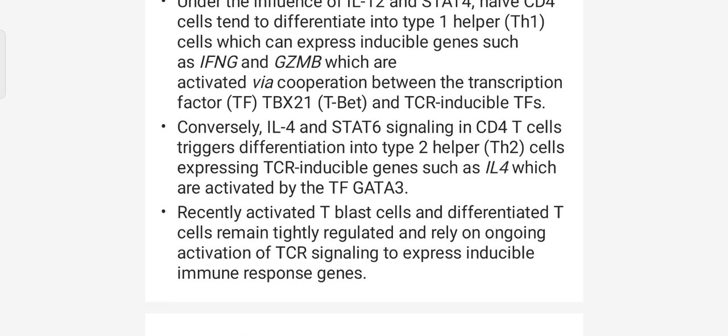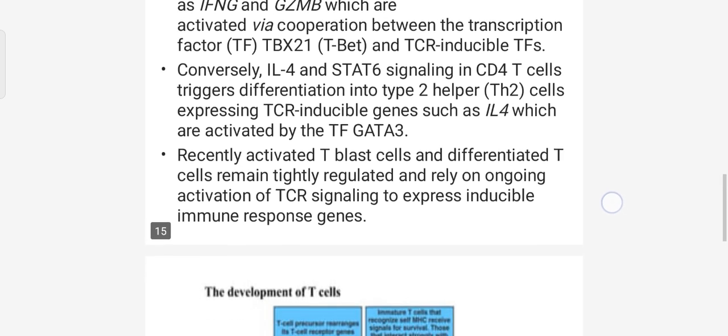Recently activated T blast cells and differentiated T cells remain tightly regulated and rely on ongoing activation of T cell receptor signaling to express inducible immune response genes.